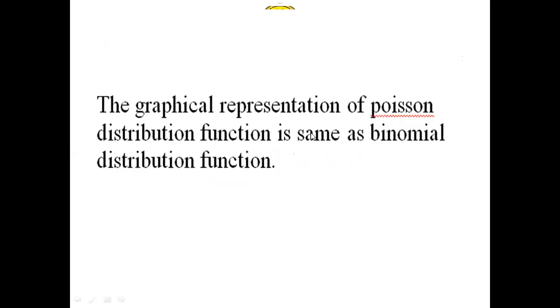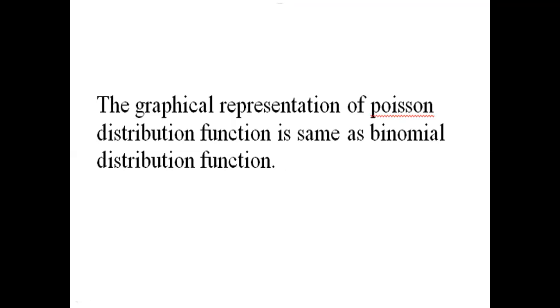The graphical representation of the Poisson distribution function is the same as that of the binomial distribution function. Why? The binomial distribution function belongs to a discrete random variable, and the Poisson's distribution function also belongs to a discrete random variable.